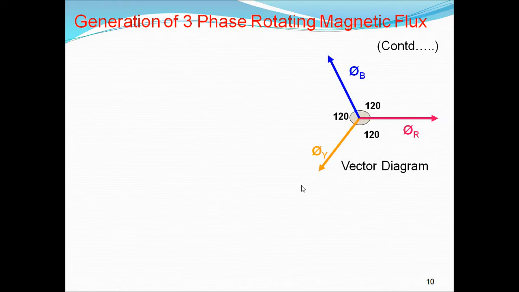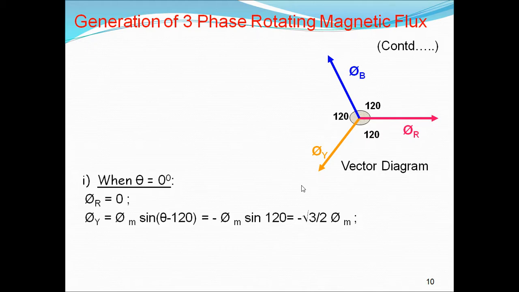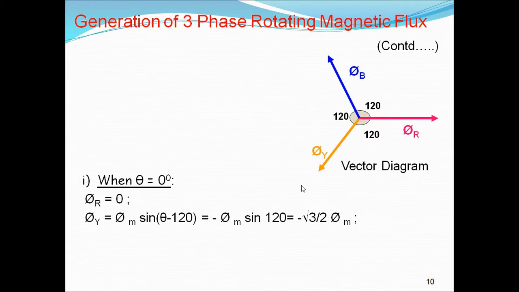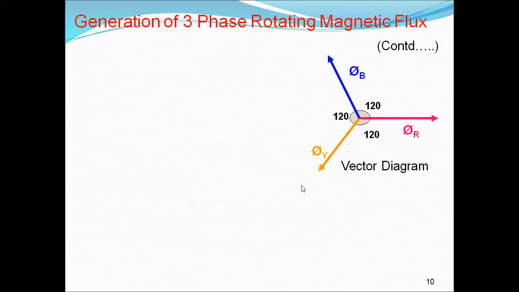So this is the vector diagram. All are 120 degrees. As I told, all the vectors are 120 degrees apart. And what do we have? We have the equations. So here all are 120 degrees.